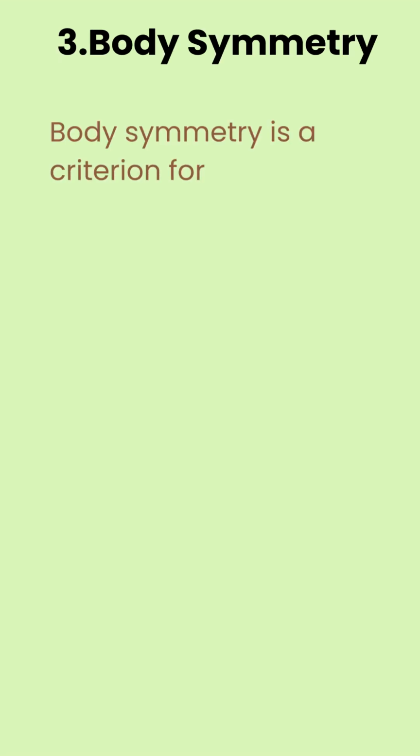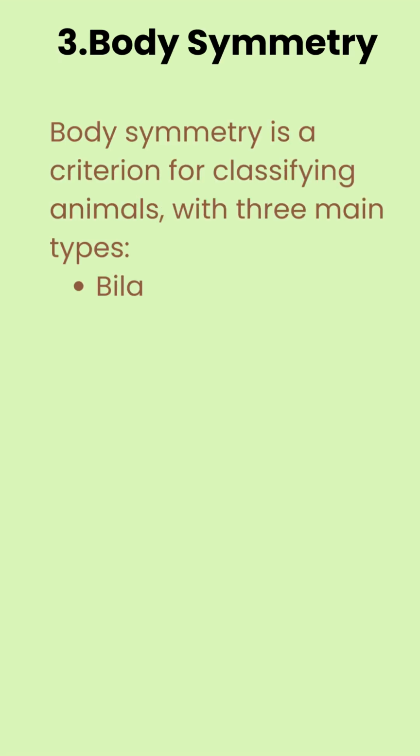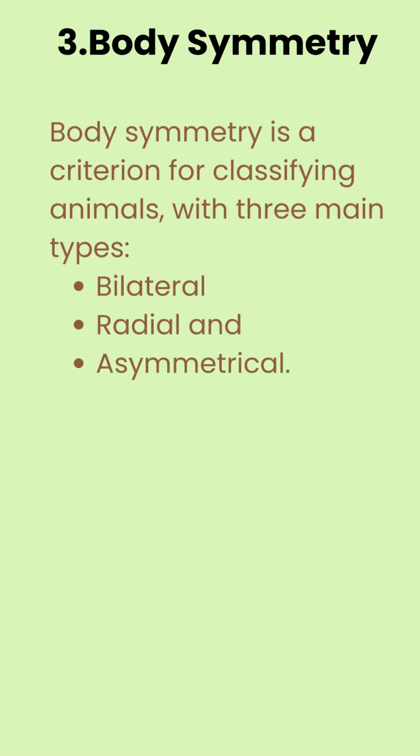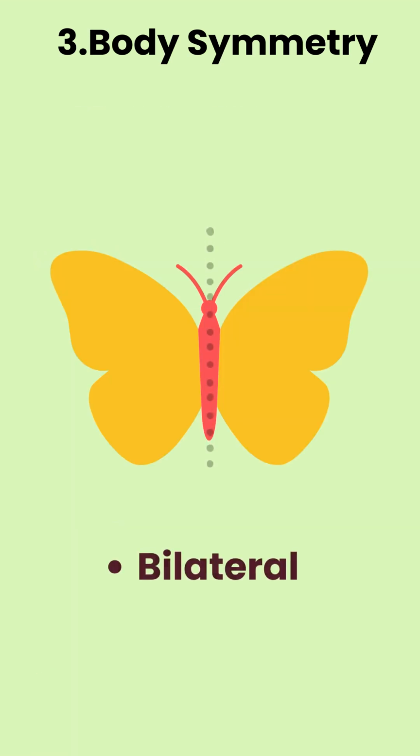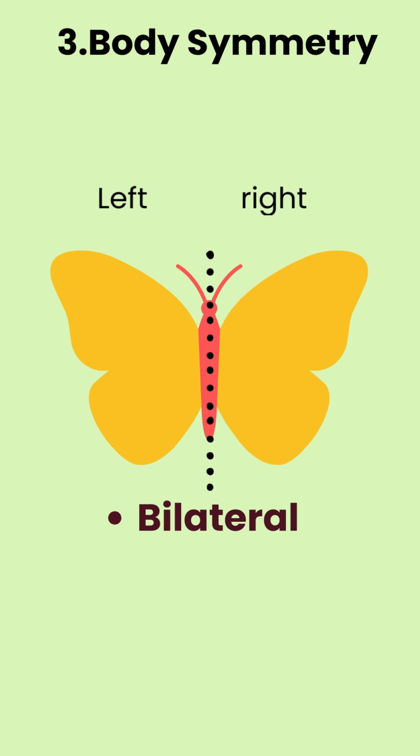Body symmetry. Body symmetry is a criterion for classifying animals, with 3 main types: bilateral, radial, and asymmetrical. Let's know more about them. Bilateral symmetry. Animals with bilateral symmetry can be divided into 2 identical left and right halves through only one plane. Examples include annelids, arthropods, and mollusks.